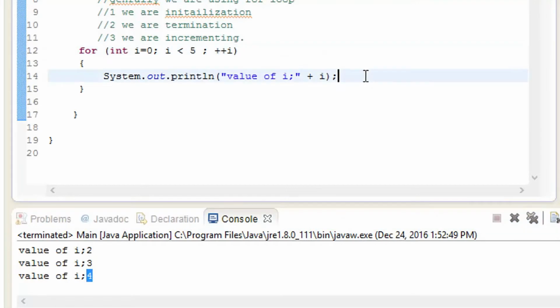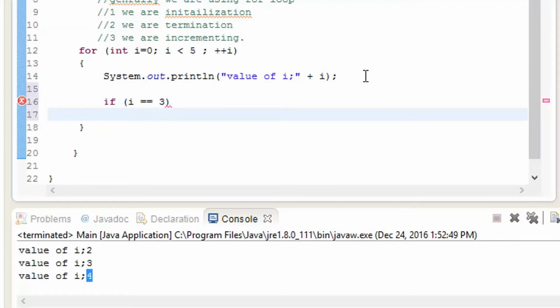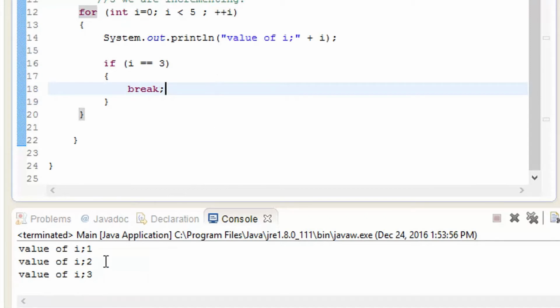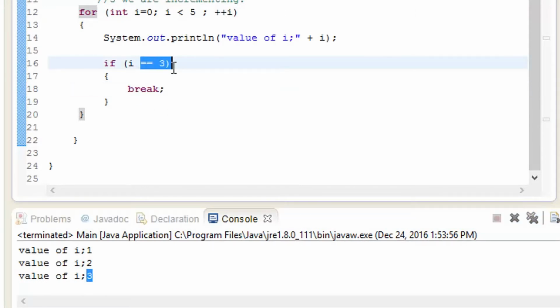Next, what I wanted to show you was, what if I want to terminate it inside this one. So here I'm going to give it an equality, and inside here I'm going to give it a break, and then close this one. I'm going to give a break to it, so that means it will start from 0 and it will go till 2. So let me play. It is going to start from 1, 2, and it is going to end over here as it shows. Number 3, I had added double equal to, that means it will go till 3.